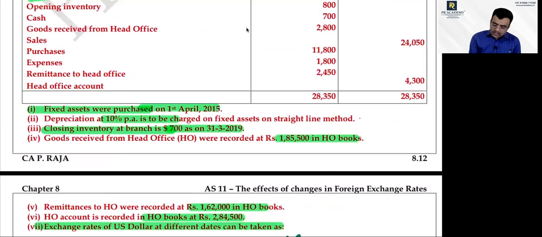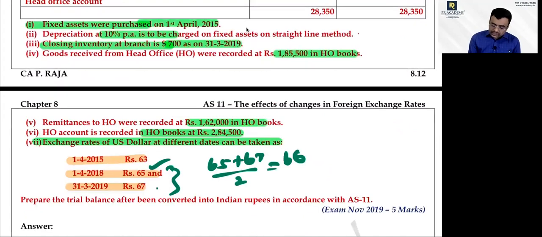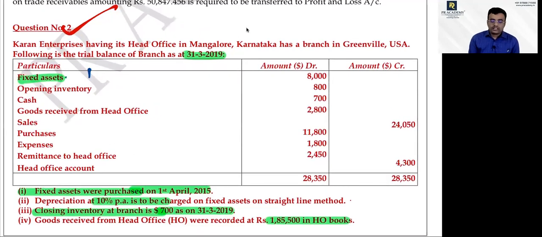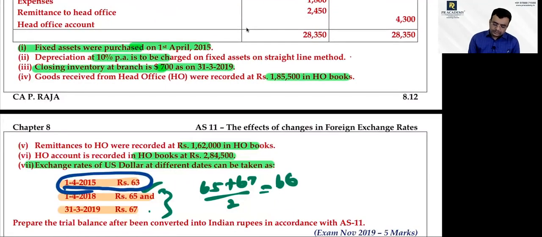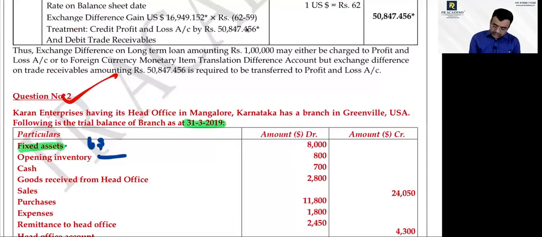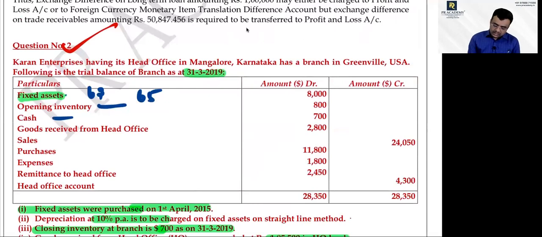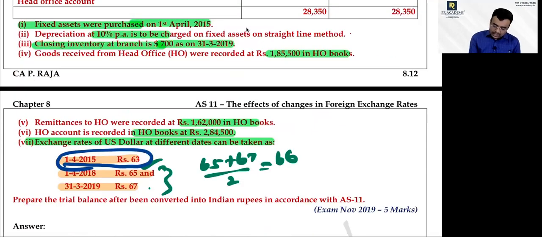Closing rate. As of 1/4/2015, 63 is given, so I should use 63 only. Yes, sir. So 8,000 into 63 will give me the Indian rupee. Sir, opening inventory, which rate should be used? Opening rate, 65. Cash, closing rate.